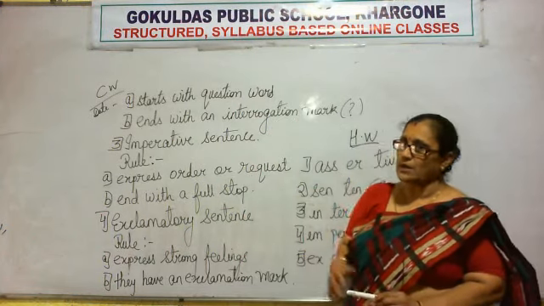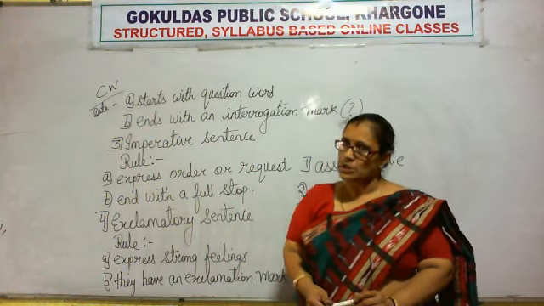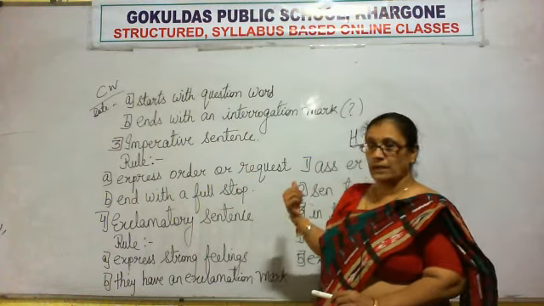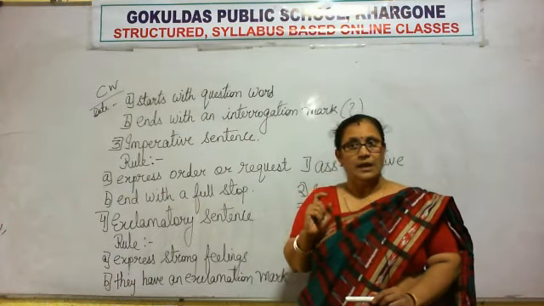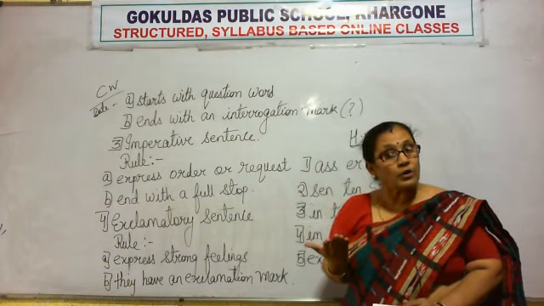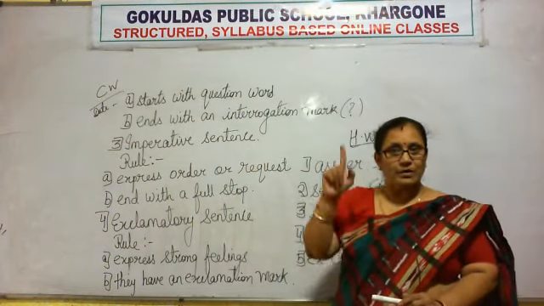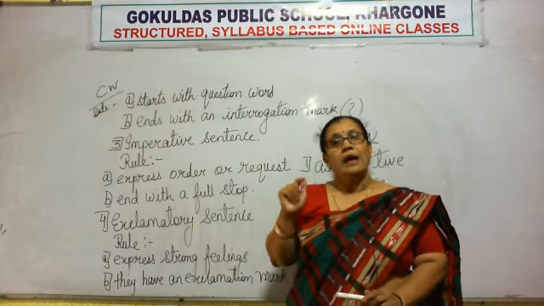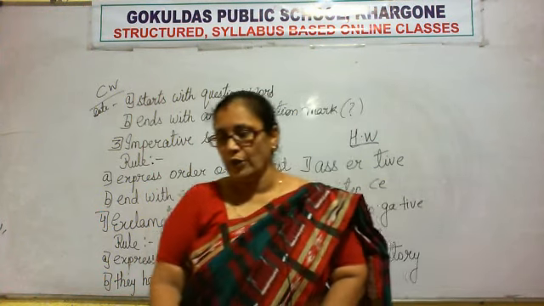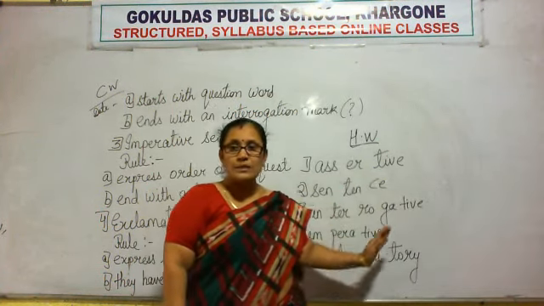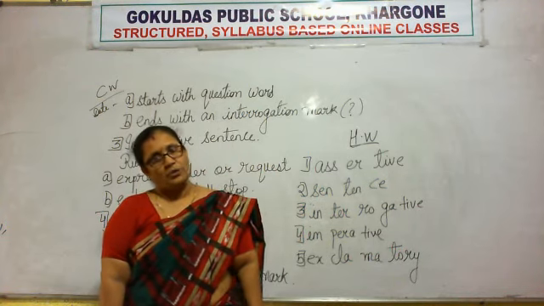Right? So, what are assertive sentences? They are usually facts and they end with a full stop. Then interrogative, start with a question word, end with a question mark. Imperative, they are order or command or request. And the last one is exclamatory. You see the exclamation mark over there and they express strong feelings. Okay. So the homework for you is you have to learn down the spelling of these words and revise what we have done today. Okay, right?